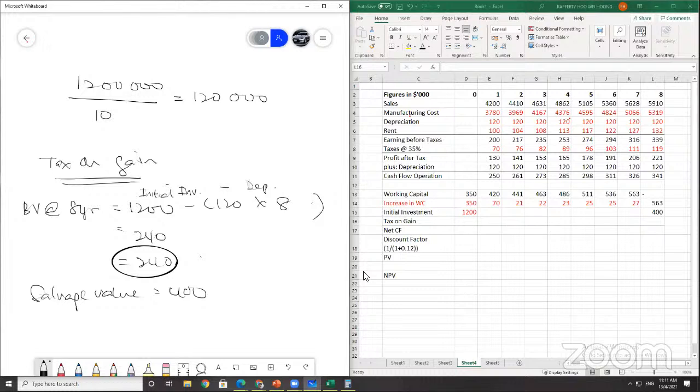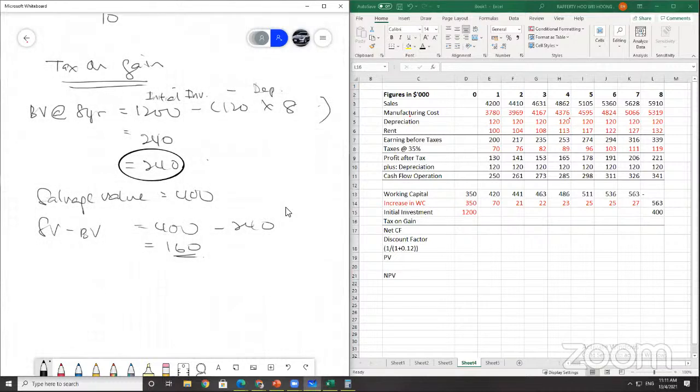So how much gain do you get from there? Salvage value minus book value, so this equals 400,000 minus 240,000. So you have a gain of $160,000.